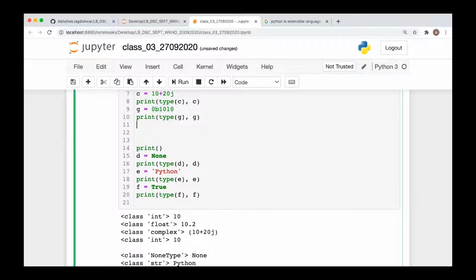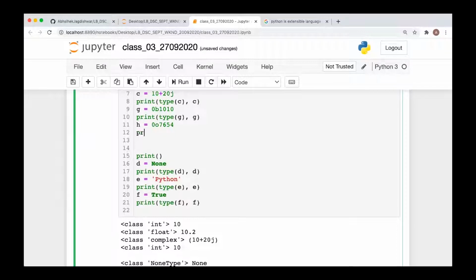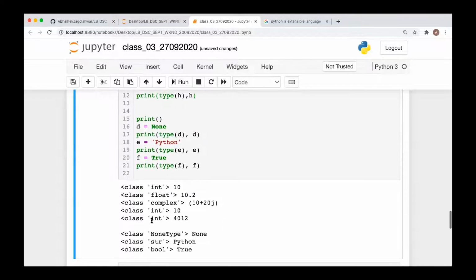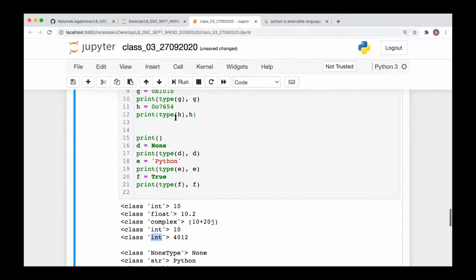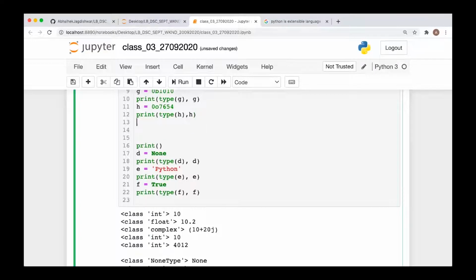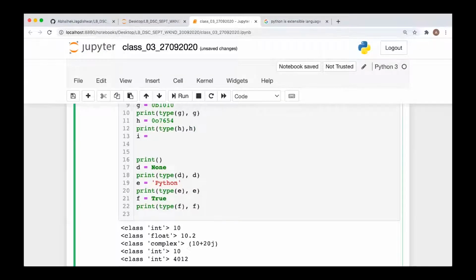Similarly, you may write h is equal to one octal value, 07654. Now if you print type of h, comma, h and execute it, you will get int, and the decimal equivalent of the octal value 7654 is 4012. Next you have the hexadecimal representation.